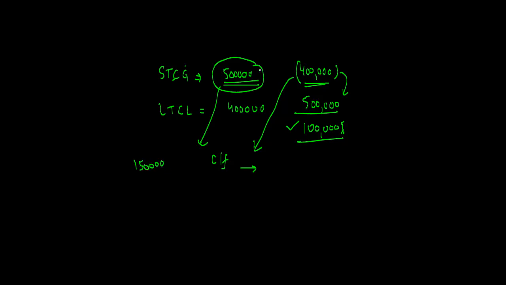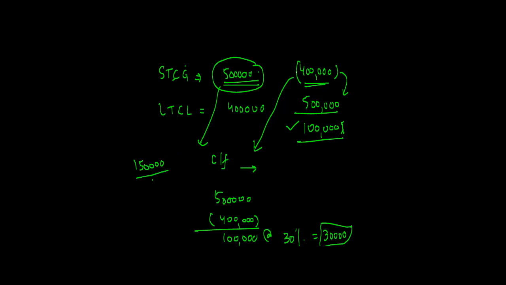If I set off this 4 lakh against this, I will pay tax on how much? 5 lakh minus 4 lakh, on 1 lakh at the rate of 30% is equal to 30,000. So what's my saving? I would have paid 1,50,000 if this set off was not available, and I paid 30,000 after set off was available. So my saving was 120,000, right?